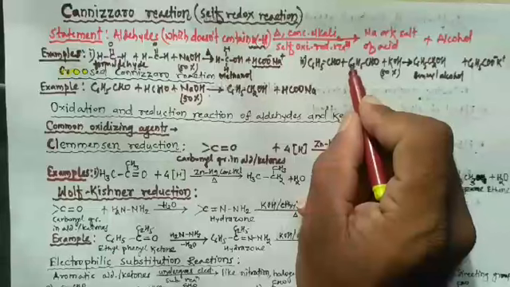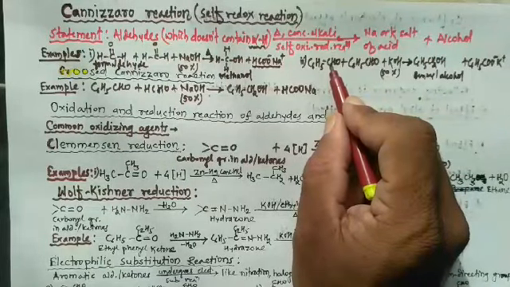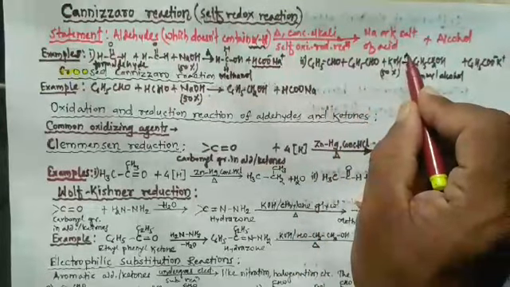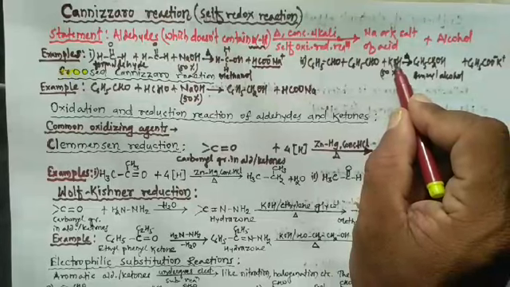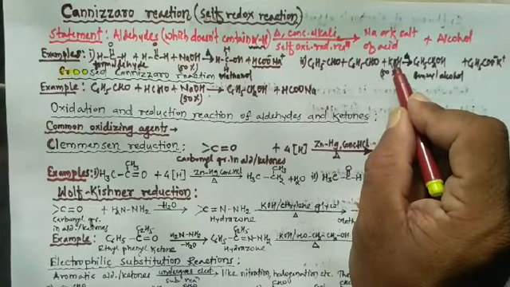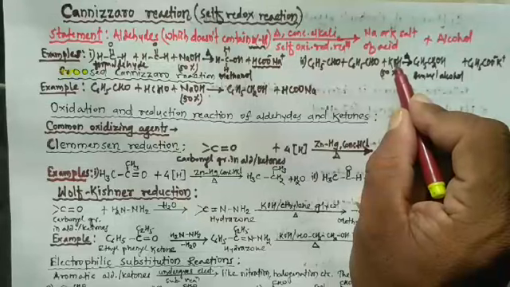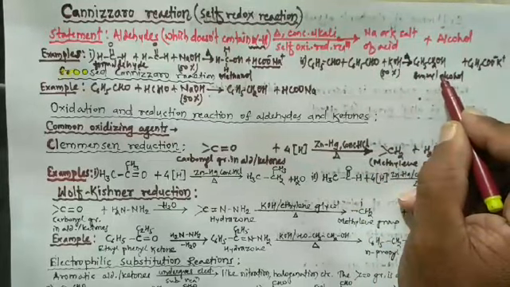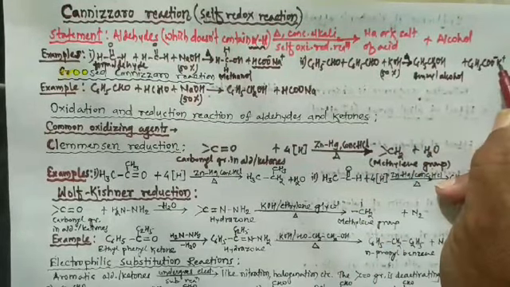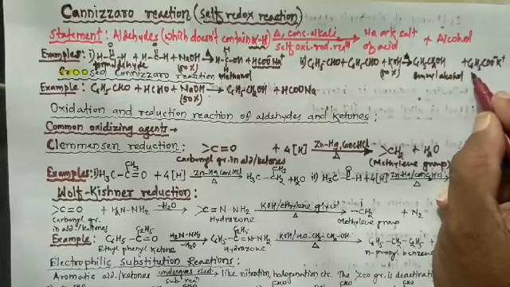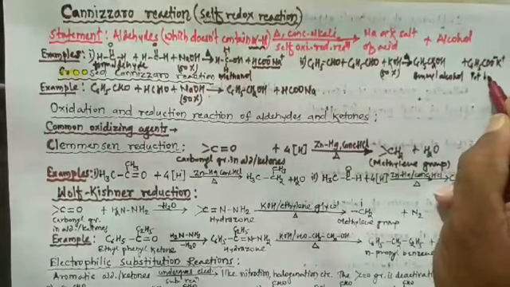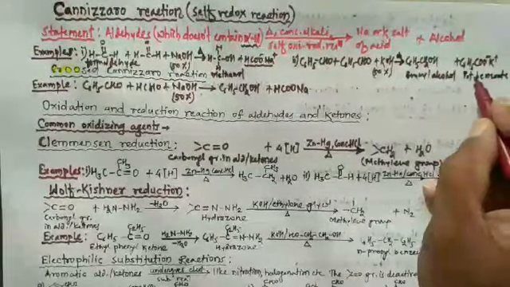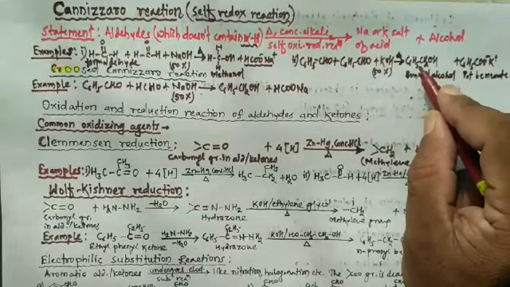Then let's study another example. Benzaldehyde also does not contain alpha hydrogen atom. So when two molecules of benzaldehyde are heated with concentrated alkali like KOH, so here we are taking KOH instead of NaOH, with 50% KOH, it gives potassium benzoate. This is the potassium benzoate. So it produces potassium benzoate and alcohol, and that alcohol is benzyl alcohol.